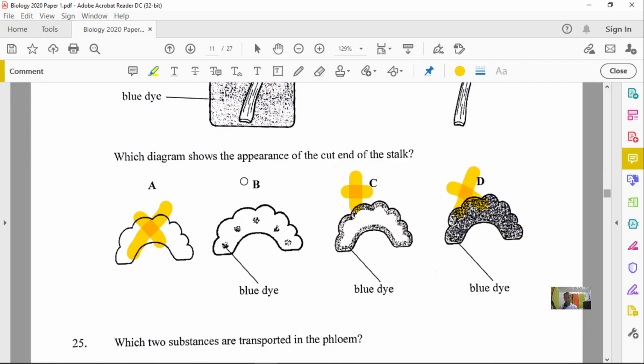So definitely our answer here is B. And remember, the reason why option B is the correct option is simply because the dye will travel through the xylem vessel. Why? Because the dye is dissolved inside of the water. Okay? All right, let's go to question number 25.